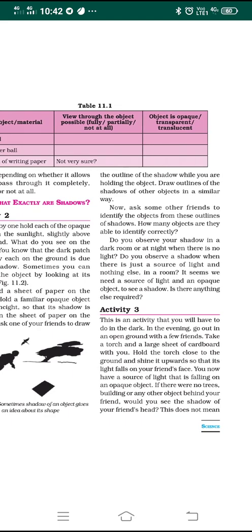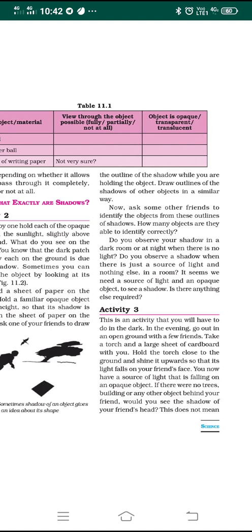Now hold the torch very close to the ground and shine it upwards, so that its light falls on your friend's face. You must hold it in such a way that the light from the torch falls on your friend's face, who is standing there.